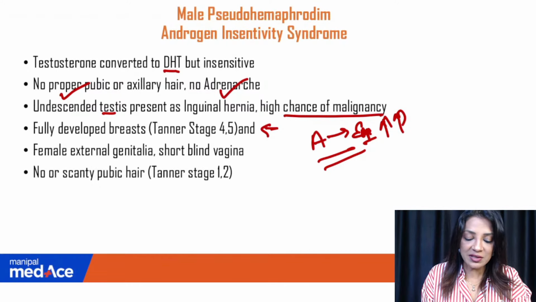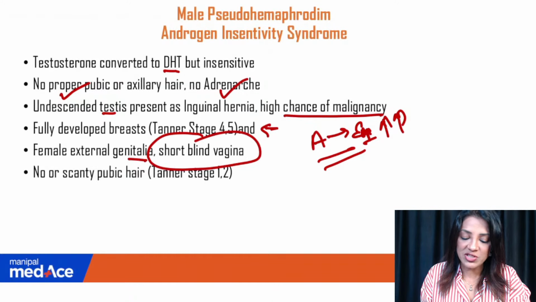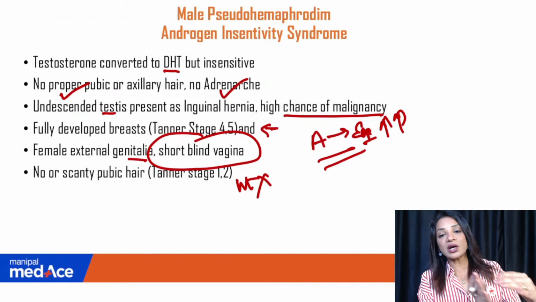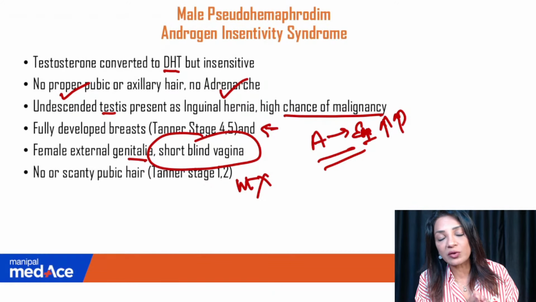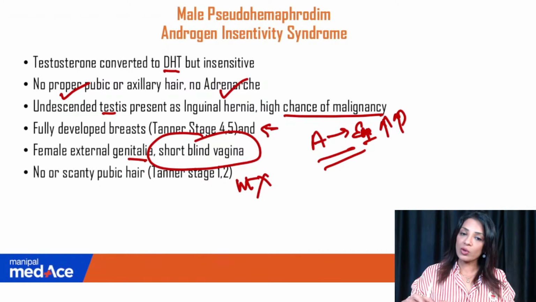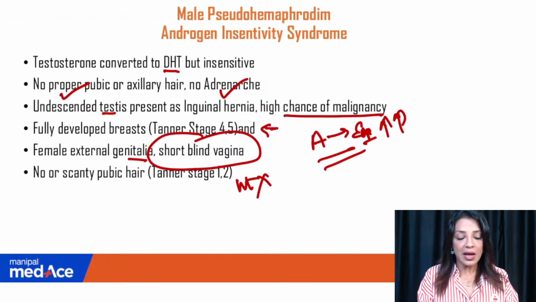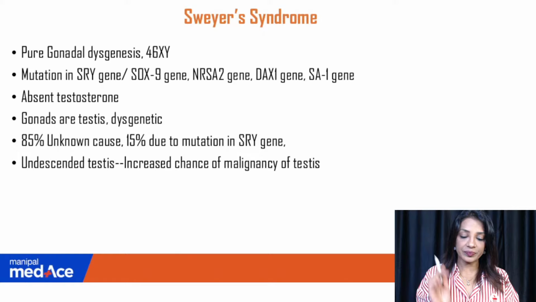Now, female external genitalia will be there because by default it will look like a female, and with a short blind vagina because there is no uterus. So that vagina, the upper 2/3 of the vagina develops from the Mullerian duct. The lower 1/3 comes from the sinovaginal bulbs. So that is developing. So that's a short blind vagina and no or scanty pubic hair.